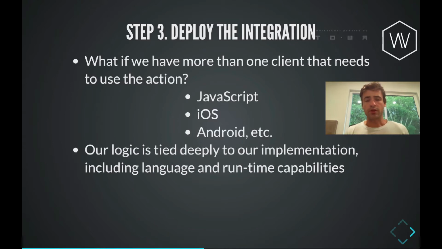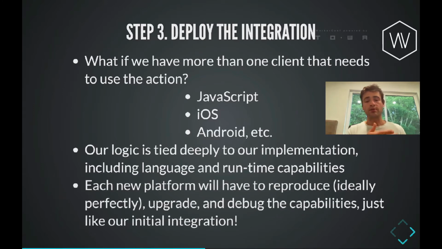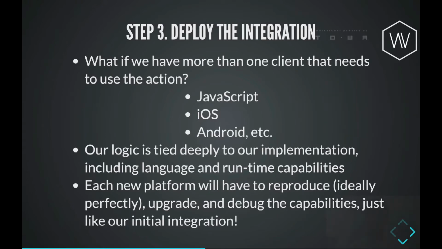And the challenge here is that the logic for that action is deeply tied to our implementation, which includes both the language and the runtime. So even inside of JavaScript, maybe the transformation logic is relying on some node crypto library that isn't available in the browser. And so that means that each of these clients effectively has to go in and re-implement that transformation logic and deal with testing and exploration kind of all on their own.